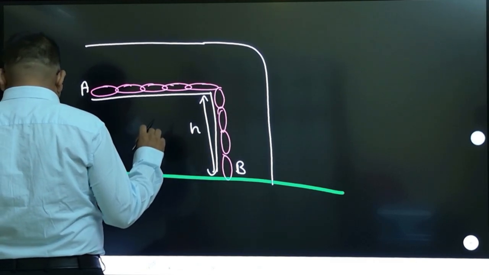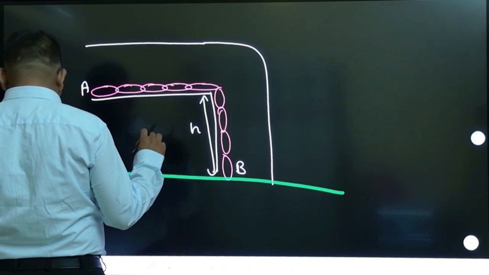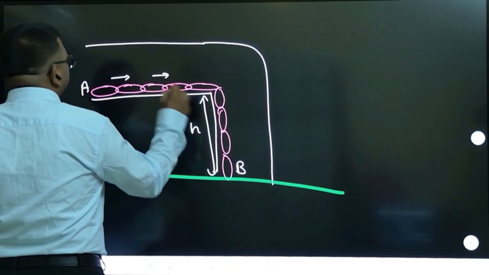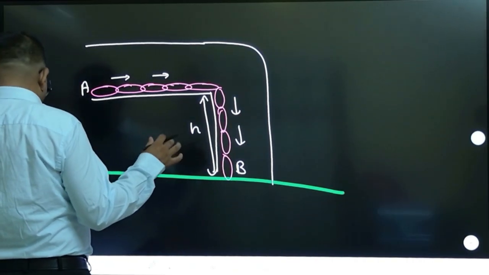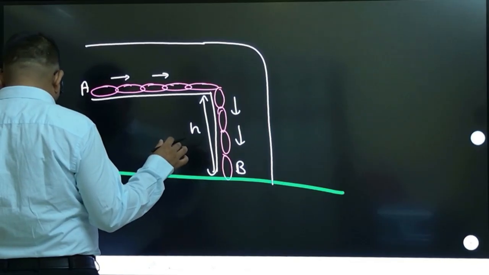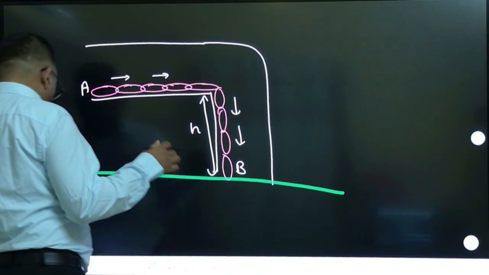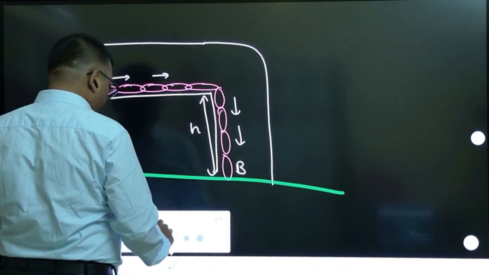The height is fixed. Now what is happening is that at a certain moment the chain is set free. So you release this chain, so it starts falling. It starts moving downward. The question is, what is the velocity of end A of the chain when it slips out of the tube? When it is going to slip out of this horizontal tube, there are two sections of this tube.